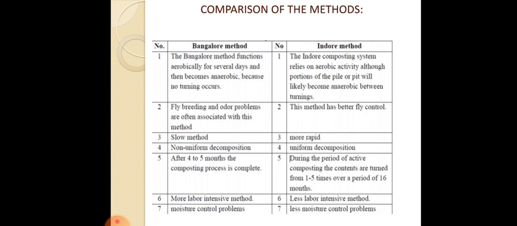And then moisture control is a problem related to the Bangalore method, and there is less of a moisture control problem in the case of the indoor method. So this is the Bangalore method of composting and the indoor method of composting.